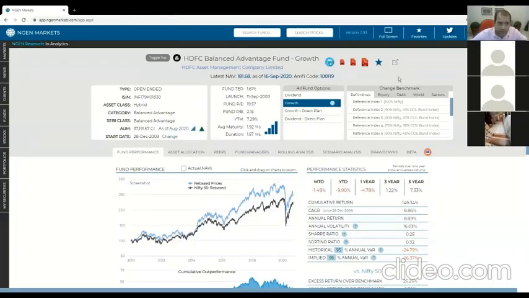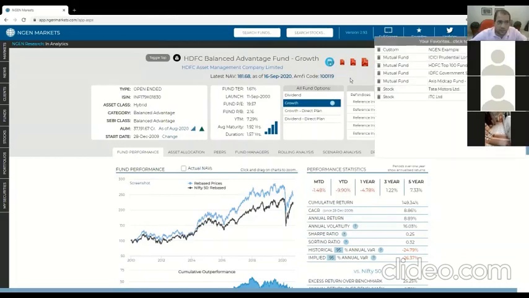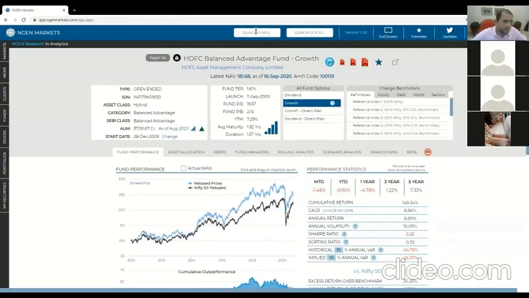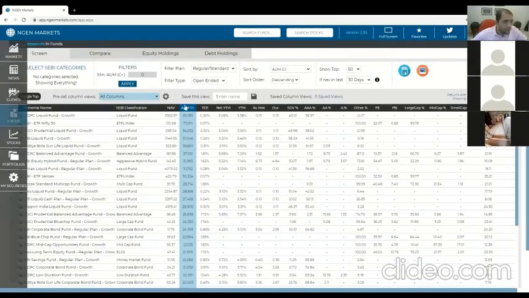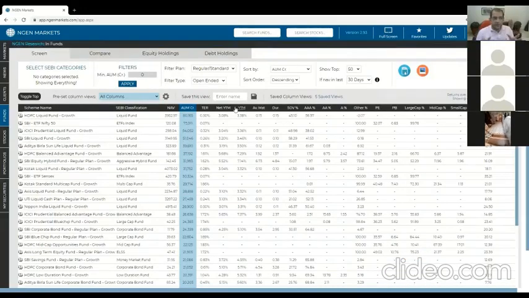And finally, you can add them to your favorites, which can be accessed from here anytime, so you don't have to keep on searching. Now let me take you through the fund section. Now that we've looked at one fund in detail, you can load that fund up anytime. But now we want to look at our fund section, which has several different sections to do several different things. What I'm showing you right now is a screener, and that's straightforward in terms of what the purpose is. But our screener is best described with an example.